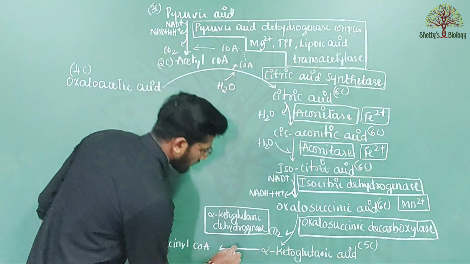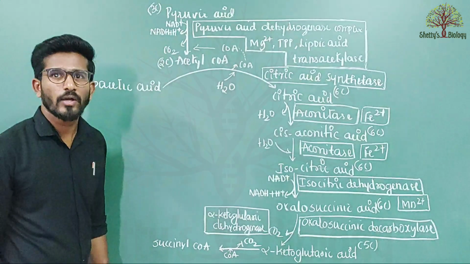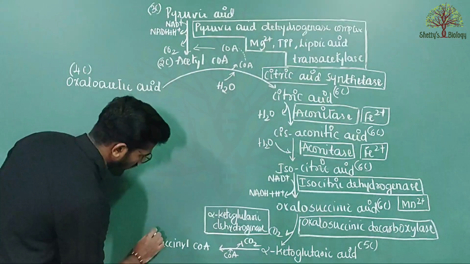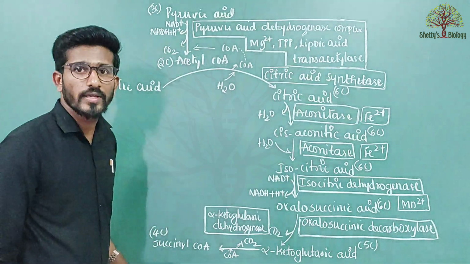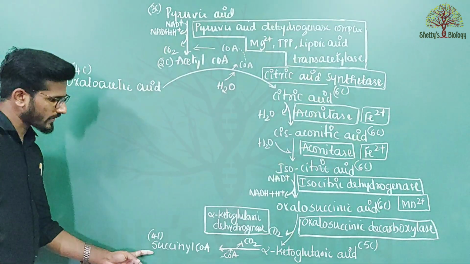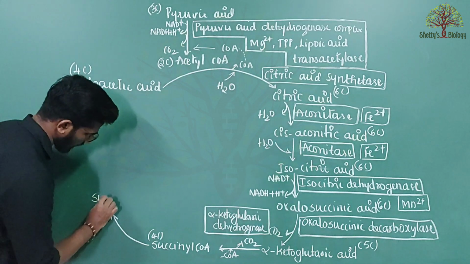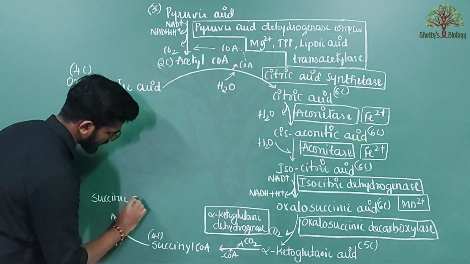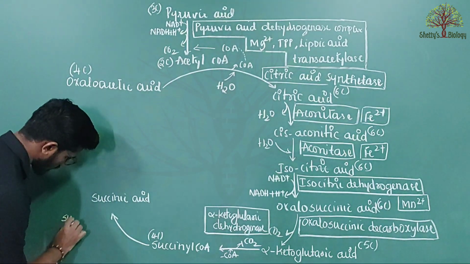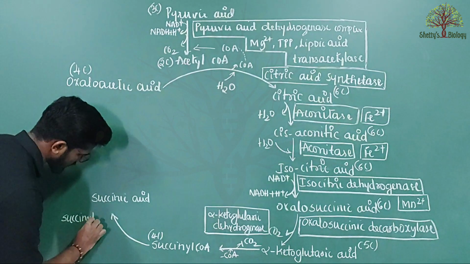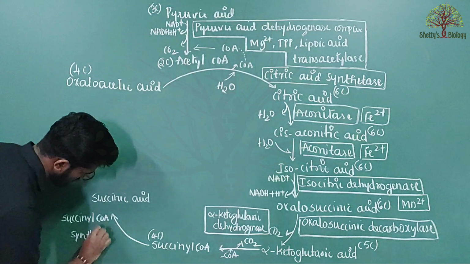In this process, a molecule of carbon dioxide is released, so that succinyl coenzyme A has 4 carbon. Remember, succinyl coenzyme A has 4 carbon. Now this succinyl coenzyme A is converted into succinic acid by the enzyme called succinyl coenzyme A synthetase.